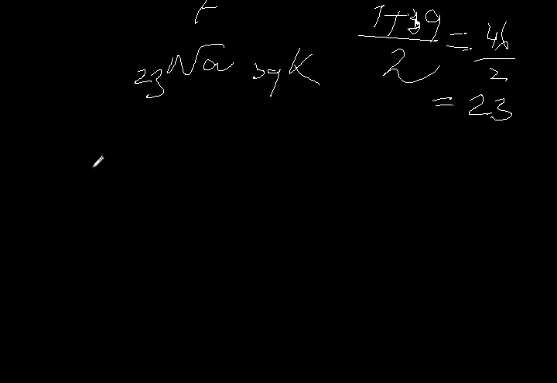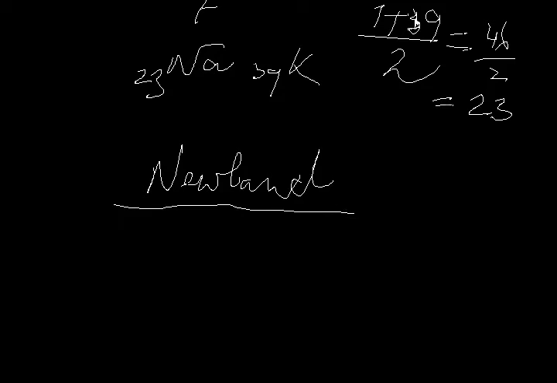Now the second scientist was Newlands, the British scientist. Newlands gave a law which is known as the law of octaves. Octet means 8.